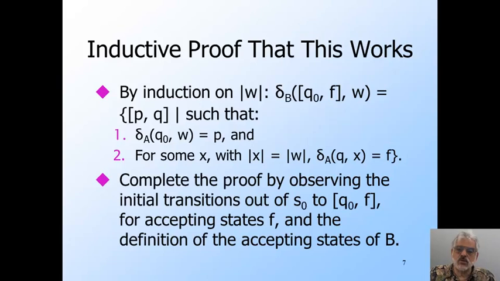Once we have the inductive proof, we have only to observe how B makes epsilon transitions from its own start state to each of the states Q0F, and that B's accepting states are the ones with the same state of A for both components.